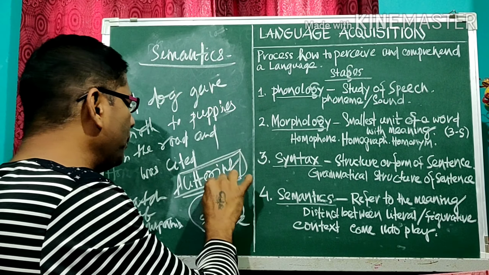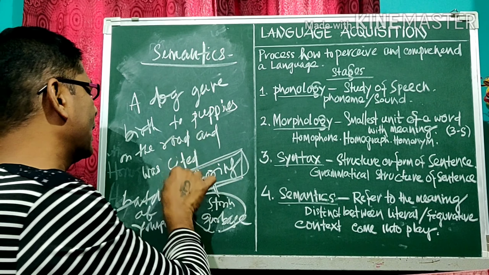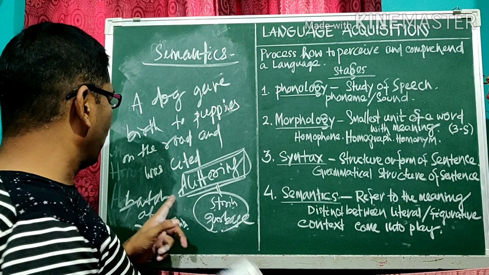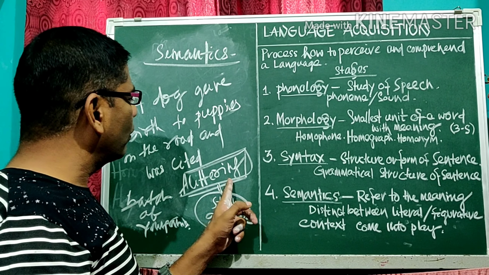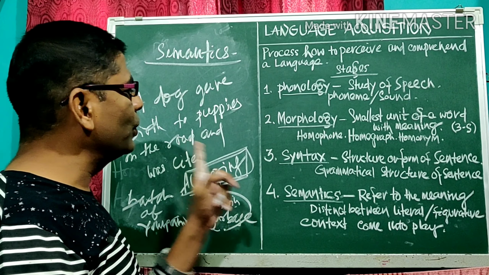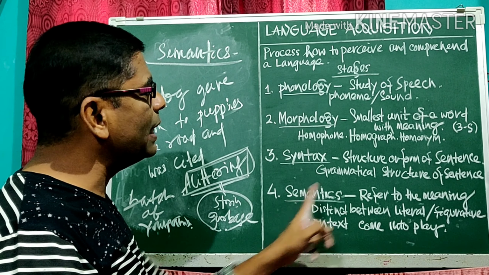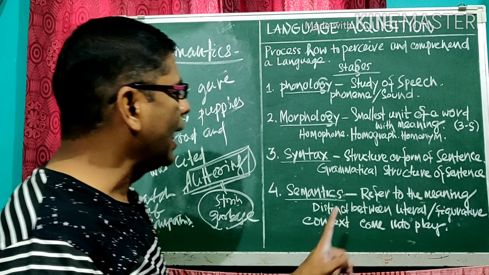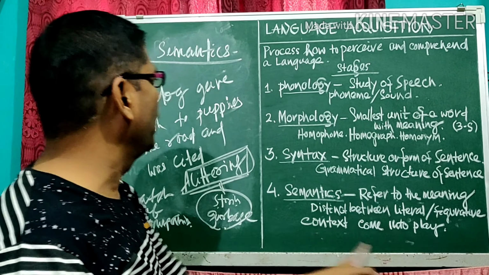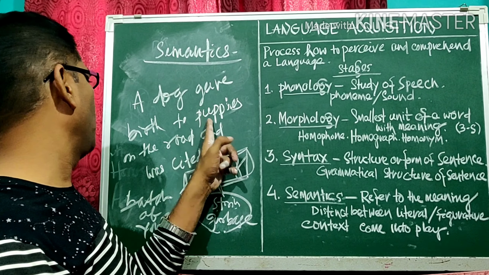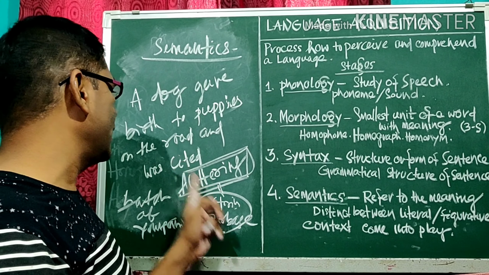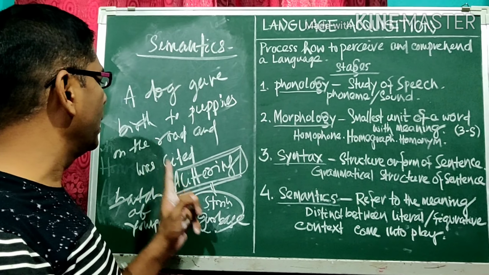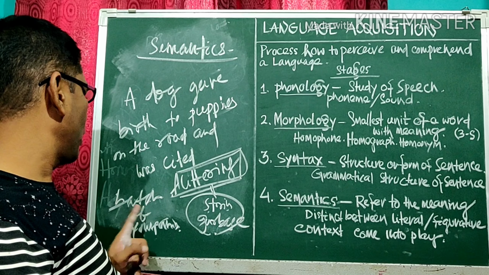The lexical meaning is storing garbage and the contextual meaning is batch of young animals. So here the word has been used contextually, not lexically. So this is called semantics. In semantics, it refers to the meaning, the distinction between literal and figurative meaning, and context comes into play. So a dog gave birth to puppies on the road and was cited littering. Here the meaning of littering is not garbage, the meaning of littering is batch of young animals.